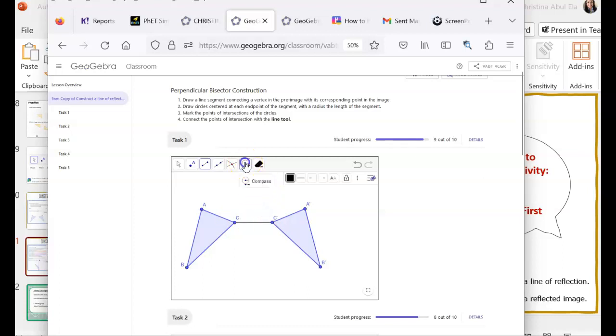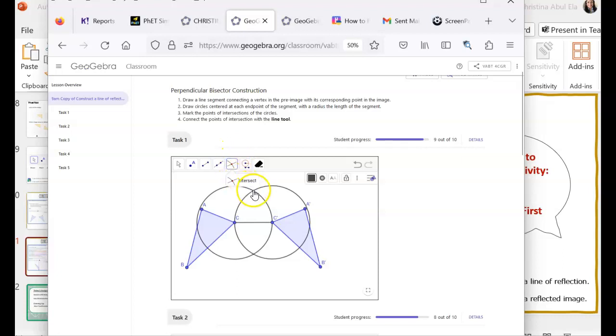So I'm going to click my compass or circle button here. I'm going to click the radius, which is C to C prime, and then center my first circle around C. And then I'm going to do one more, same radius, C to C prime, and center that circle around C prime. And now in the next step, 3, I want to mark the points of the intersections of the two circles, top and bottom.